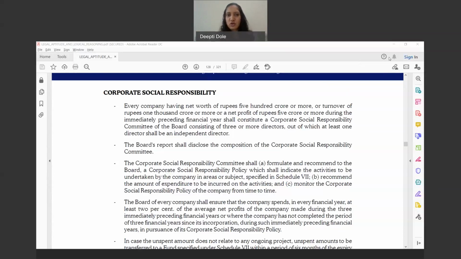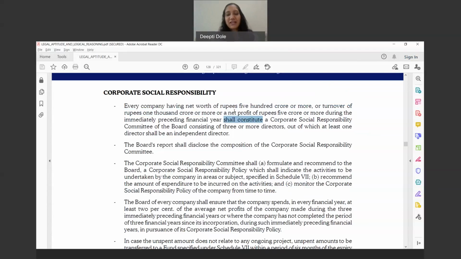Now, what is the threshold over here? Having a net worth of 500 crore or more, or a turnover of 1000 crore or more, or a net profit of rupees 5 crore or more, meaning either condition has to be satisfied, during the immediately preceding financial year.